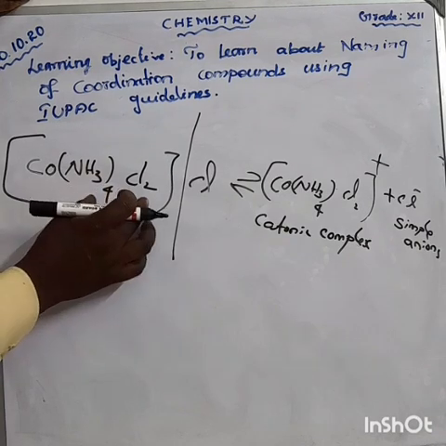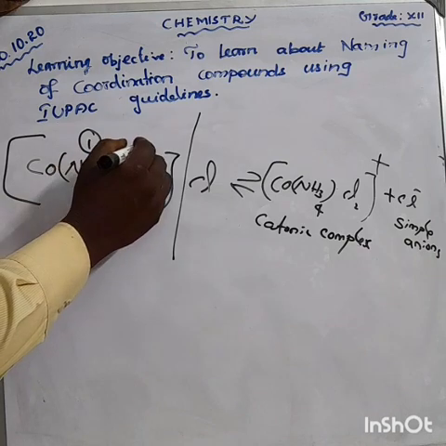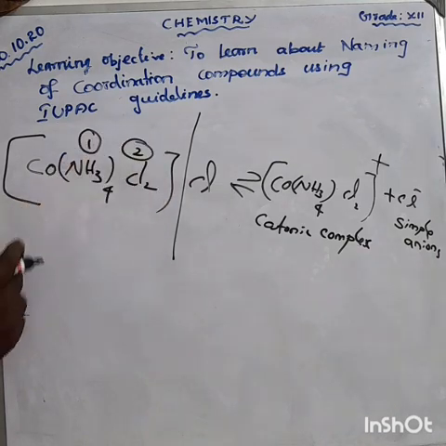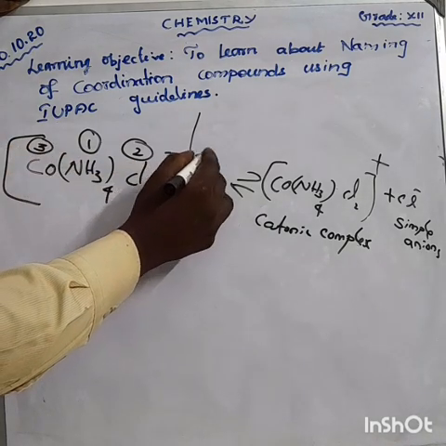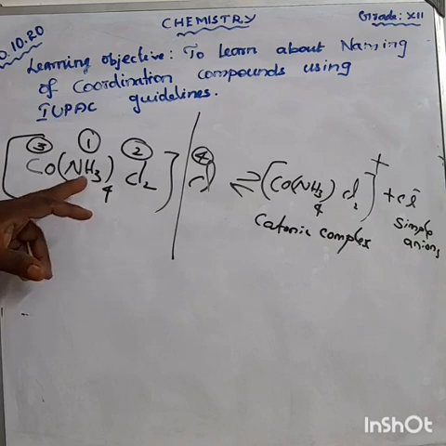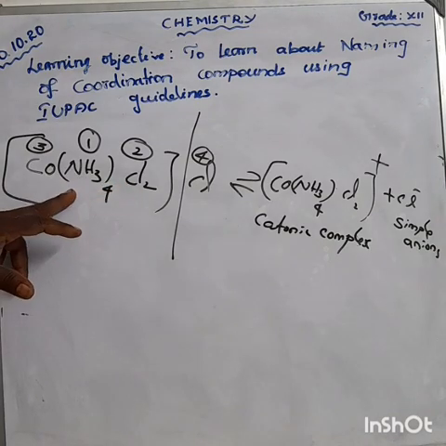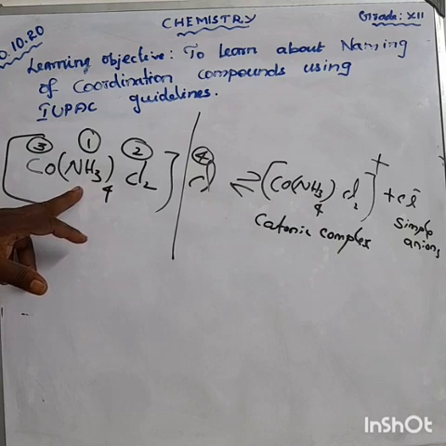There are 2 kinds of ligands. First is NH3, second is chlorine, third is cobalt, fourth is chloride. These 2 are the ligands. As per alphabetical order, ammonia is written as ammine.